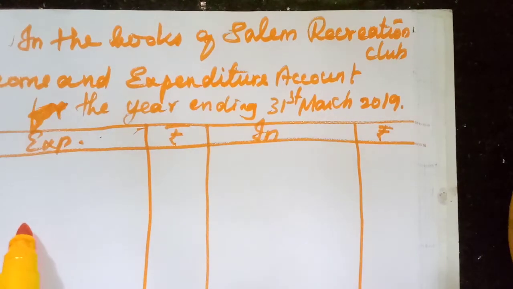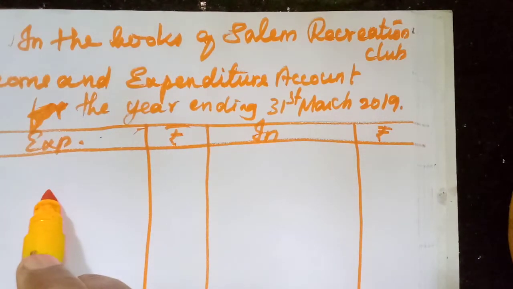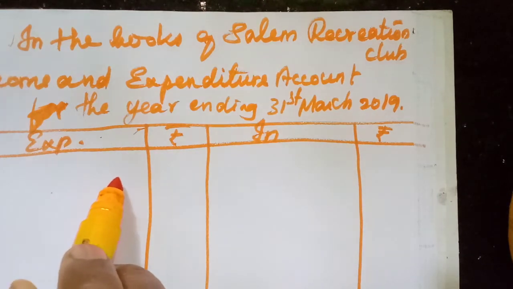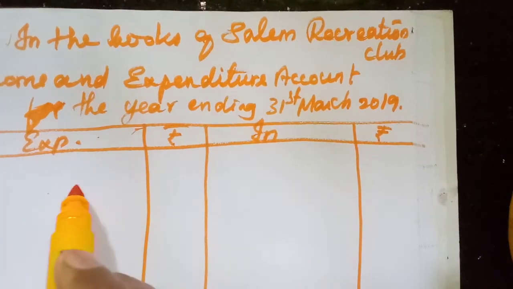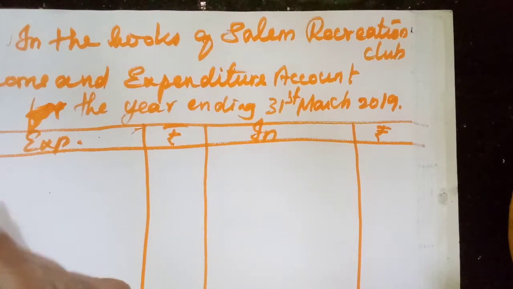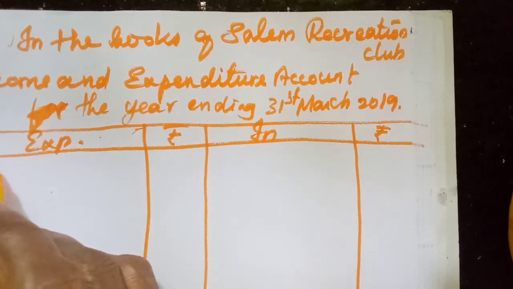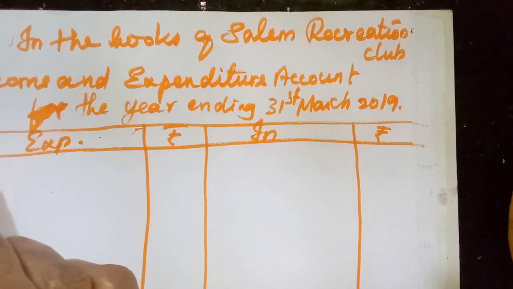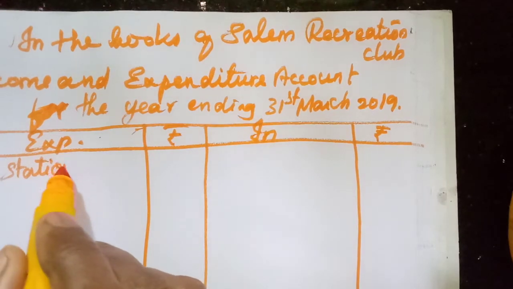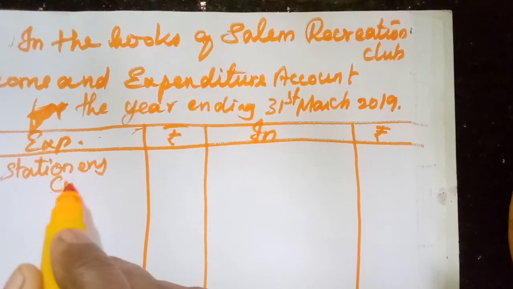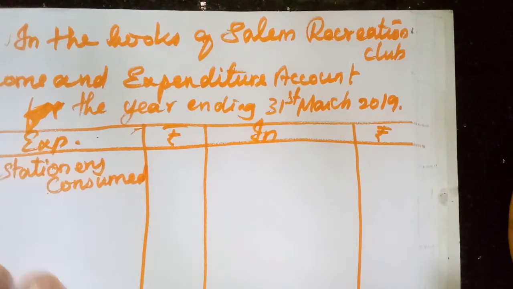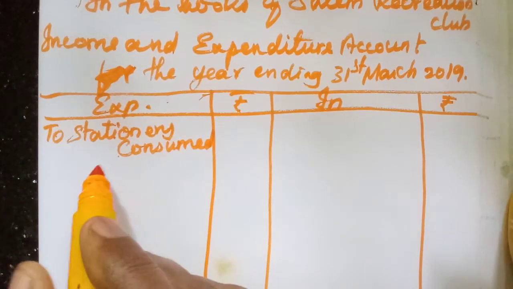We will start with the expenditure. To enter in the expenditure, you have to see the payment side. Okay, payment side, first one is given as furniture. Furniture will not come. Then next one, stationery. To stationery. Since opening and closing given, we should write stationery consumed. Okay, we are going to calculate how much stationery consumed.